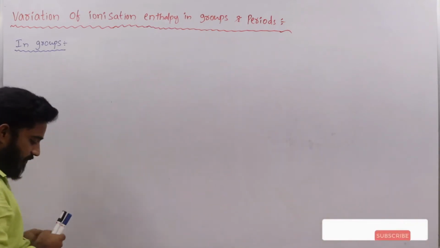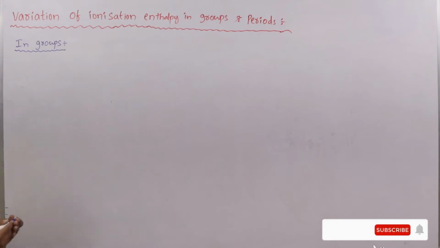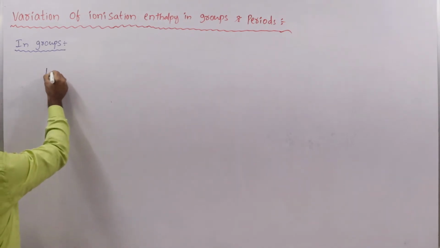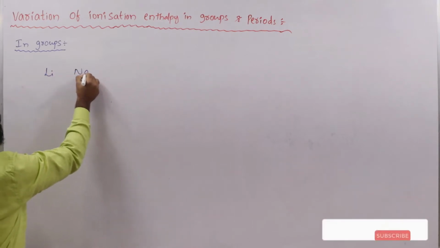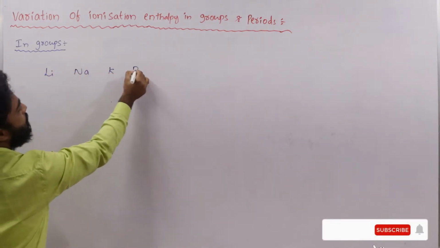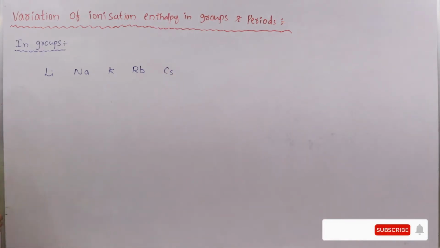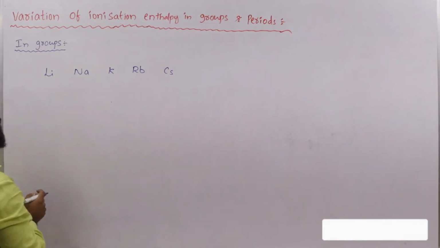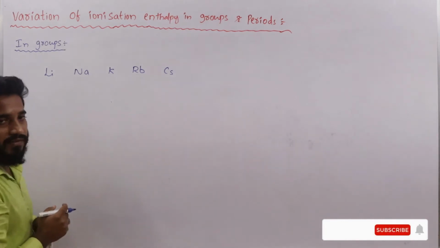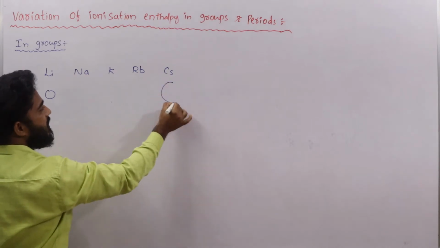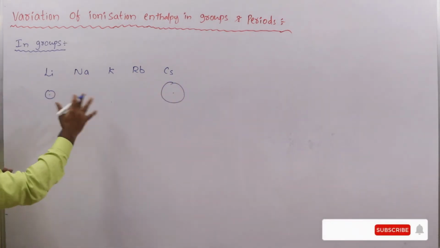Let us see first. For example, if you take first group elements, they are lithium, sodium, potassium, rubidium, cesium. From lithium to cesium, when you observe the atomic size, what will happen? Atomic size increases.